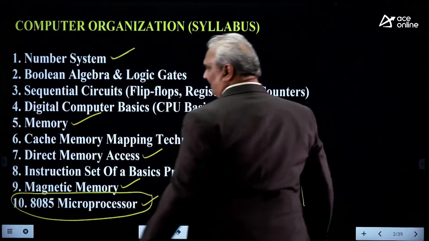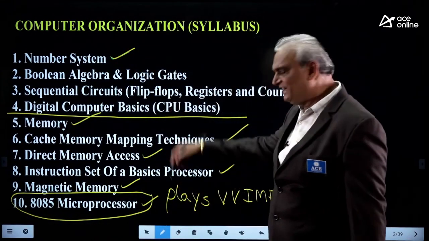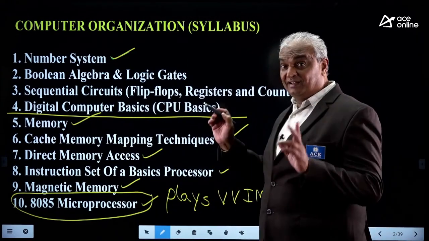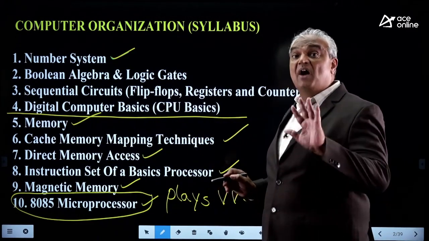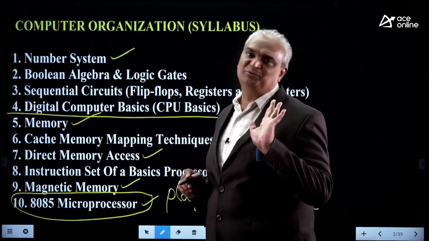In this, the first four topics belong to digital, and the remaining topics belong to CO. I have converted the given syllabus into our style after watching most of the previous RRB JE questions.